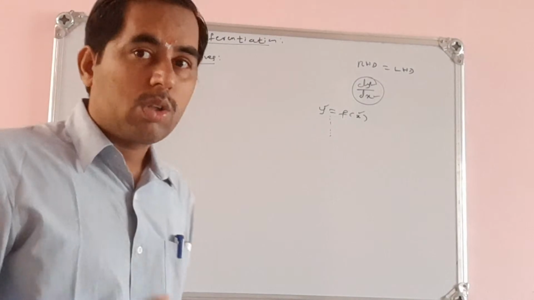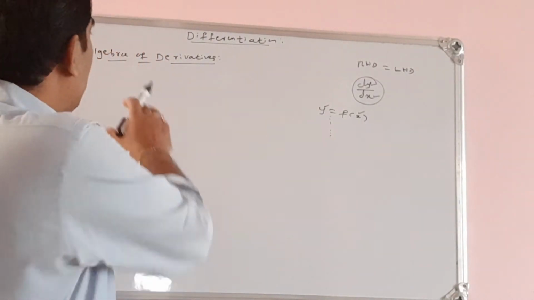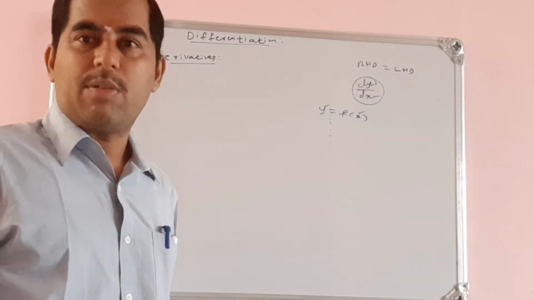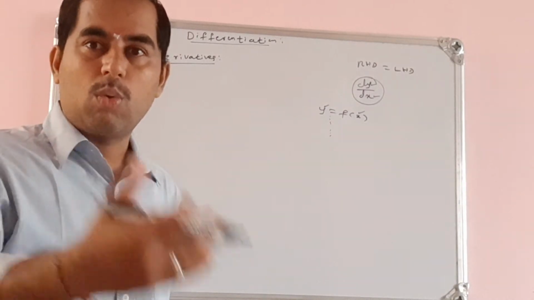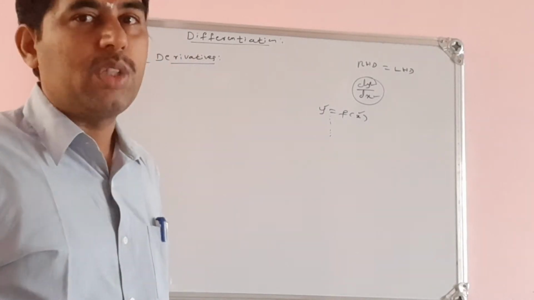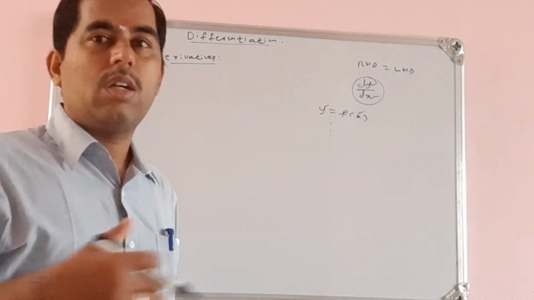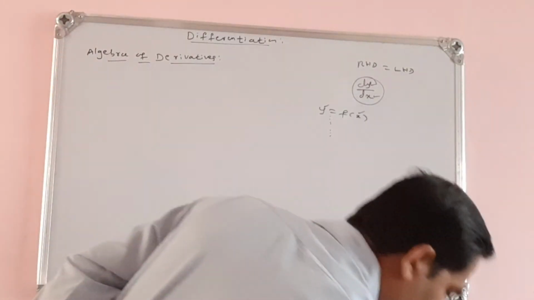Let us recall all those formulas and list out some of the algebra of derivatives. What is the rule to differentiate the given function? We covered all these things in first PUC. In this session I am only recalling some of those basic points, and let's move ahead.